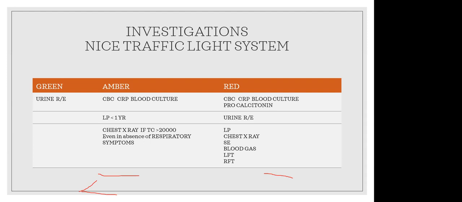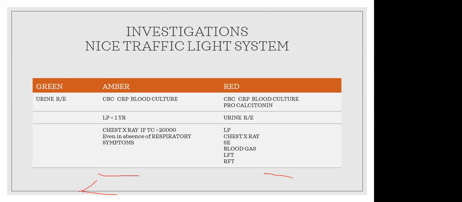And if there is any bulging fontanelle, the child is not responding, or there is a history of symptoms of meningitis, we have to look for lumbar puncture if the child is less than 1 year. And after doing the blood investigation, if the total count is more than 20,000, even in the absence of respiratory symptoms, we have to take a chest X-ray to look for any pneumonia. We may miss any occult pneumonia. So in that case, we have to take a chest X-ray also.